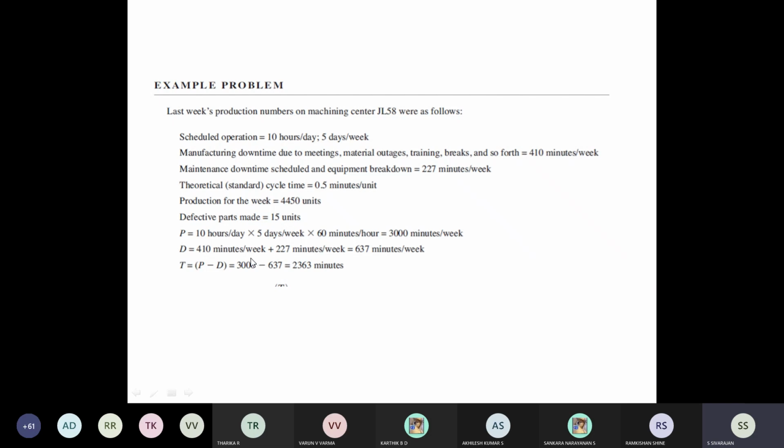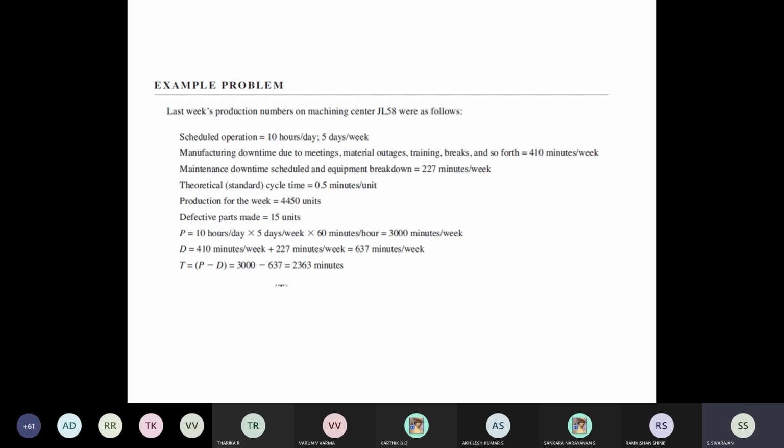There are two types of downtime. One is due to manufacturing and the second one is due to maintenance. So 410 plus 227, it is coming to 637. That means the equipment is not available. Straight away, what do you understand? The equipment is not working or is not available. So basically, it is an availability loss.